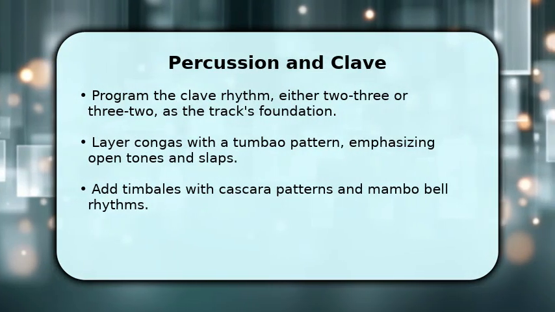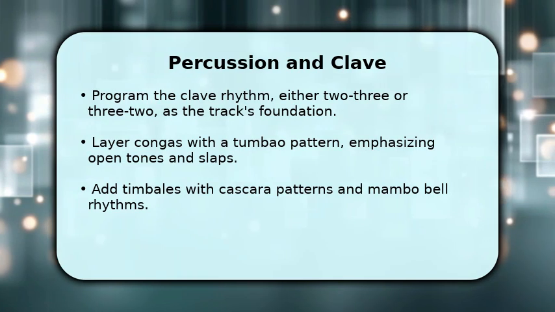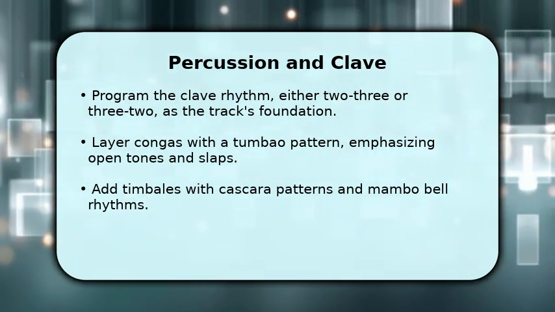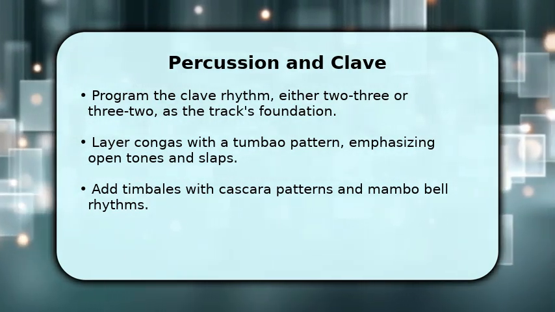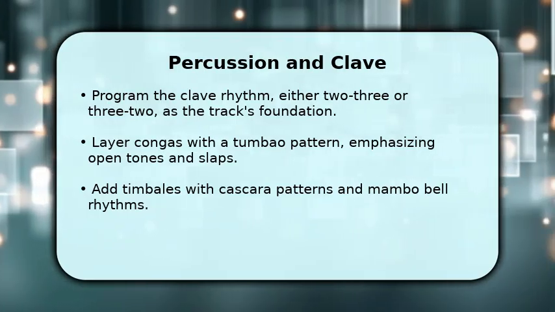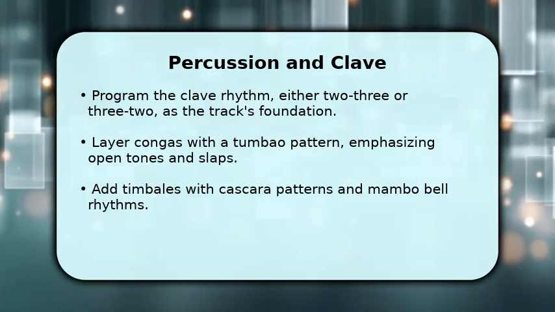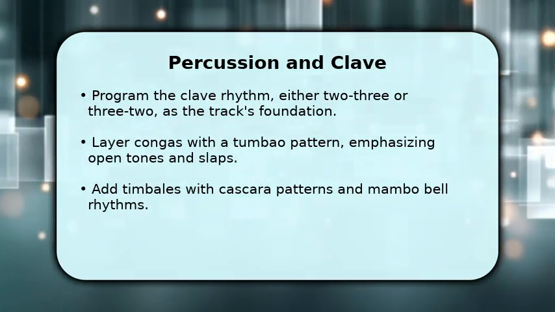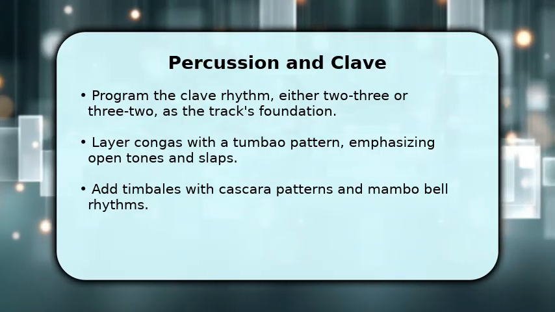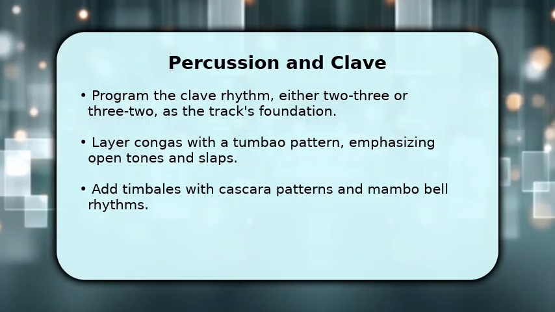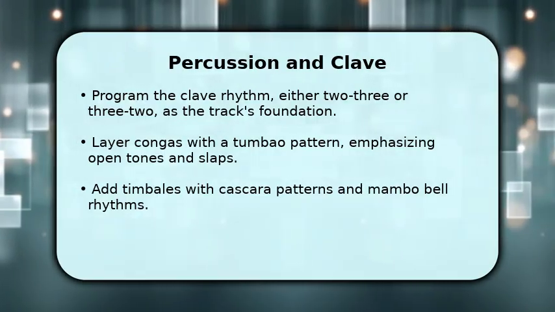Now, let's build the rhythmic core. Start by programming the clave, the foundational 2-3 or 3-2 pattern. Then, layer your congas with a tumbao, focusing on open tones and slaps to create that signature bounce. Introduce timbales with cascara patterns and mambo bell rhythms for dynamic accents. Don't forget the bongos and gyro to add intricate rhythmic textures, bringing your salsa groove to life.